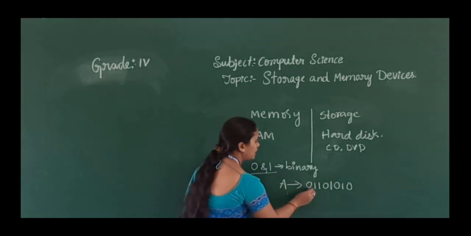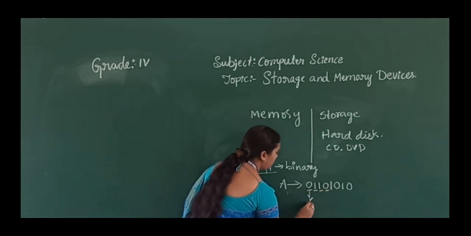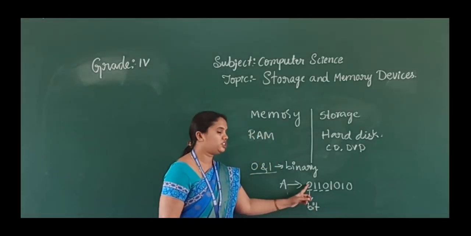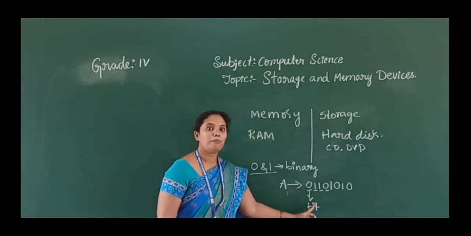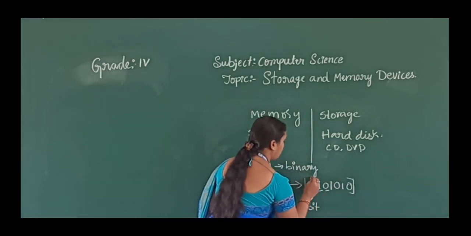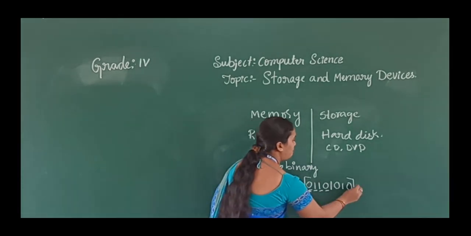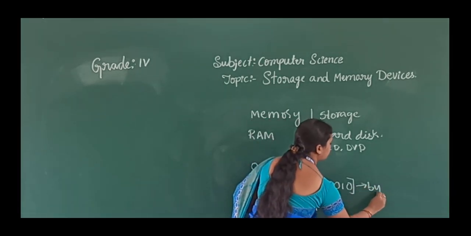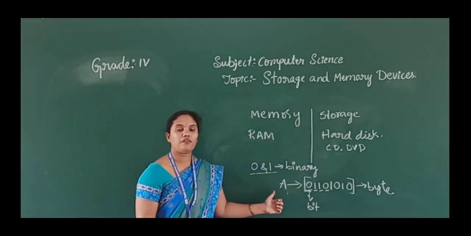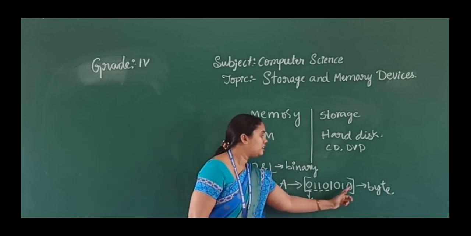In this, the individual digit we call a bit, and the total of 8 bits we call a byte. So to represent each and every letter or number, it will take 8 digits.